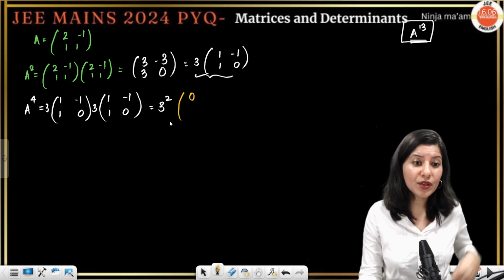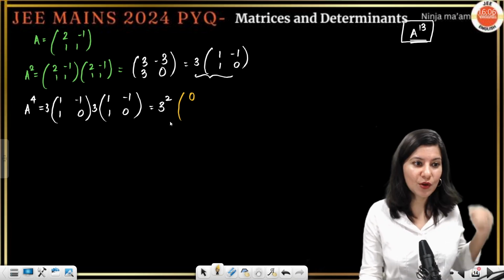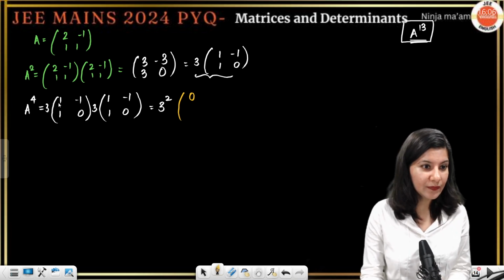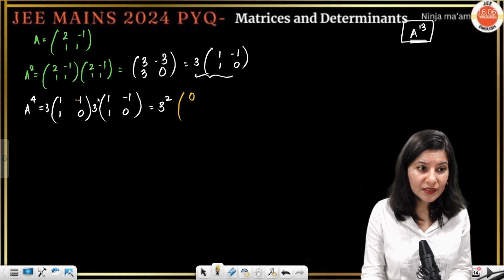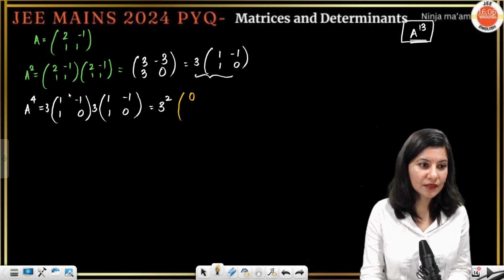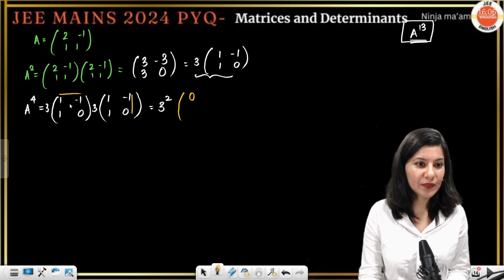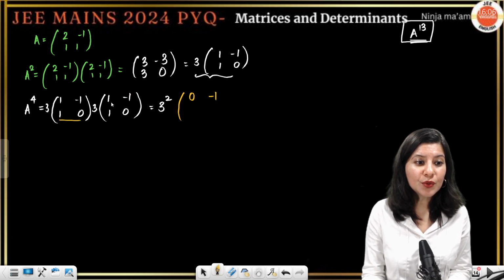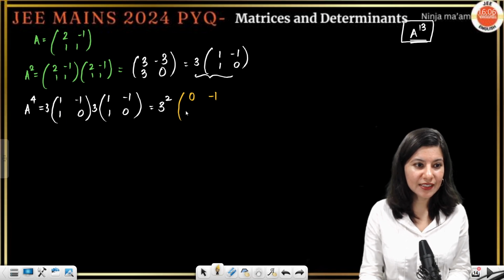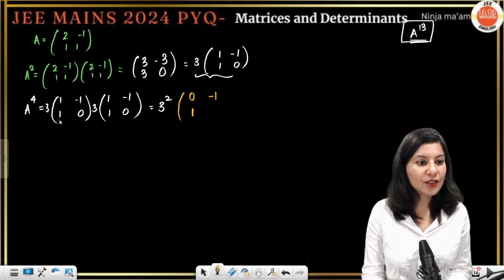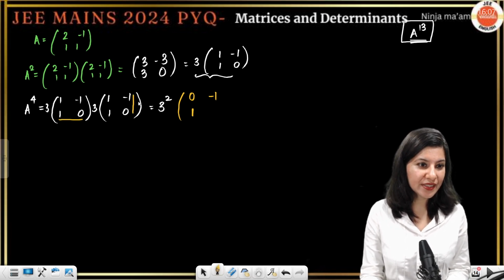Till now I have not seen any pattern getting formed. Okay. So row 1, column 1 is 0. Row 1, column 2: minus 1. That's it. Correct? So minus 1. Now row 2, column 1: 1 and 0, so 1. And row 2, column 2 is minus 1.